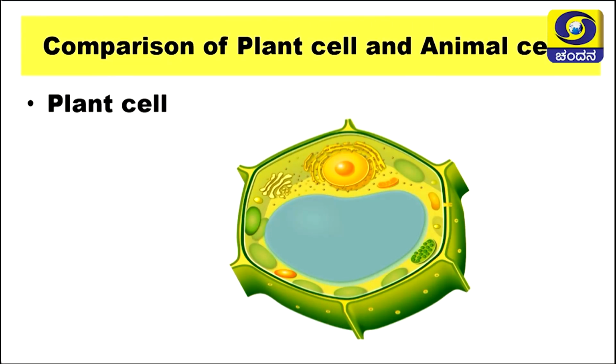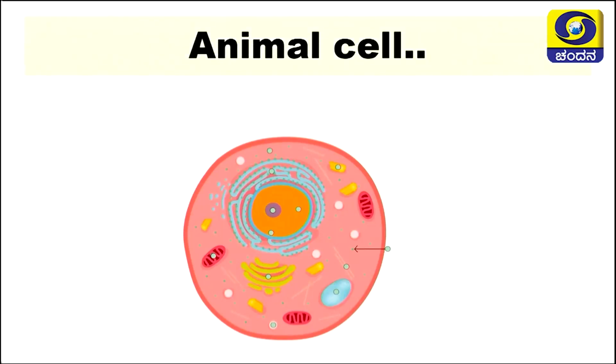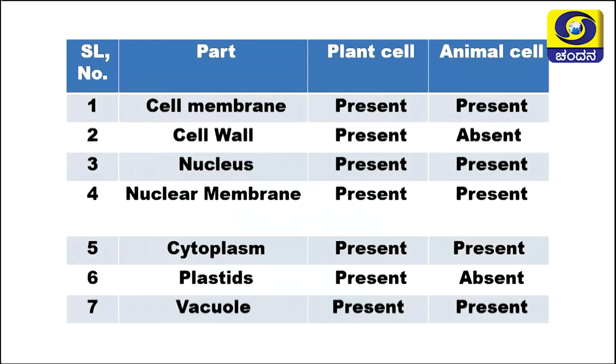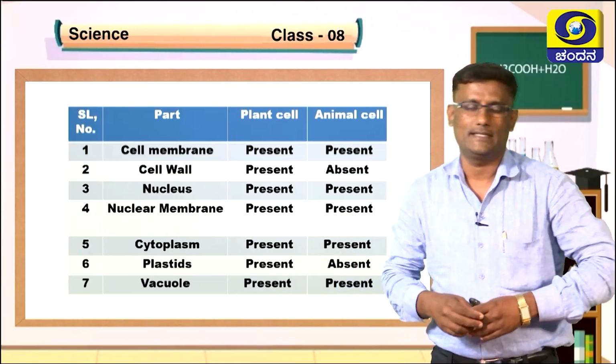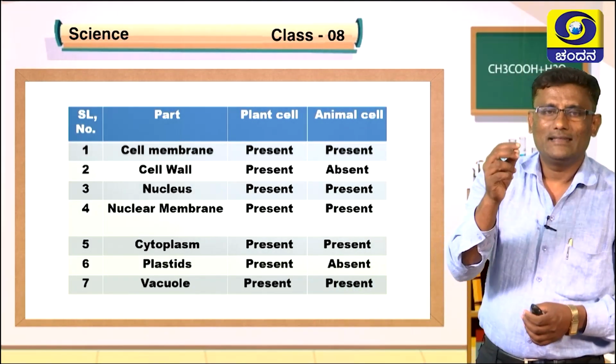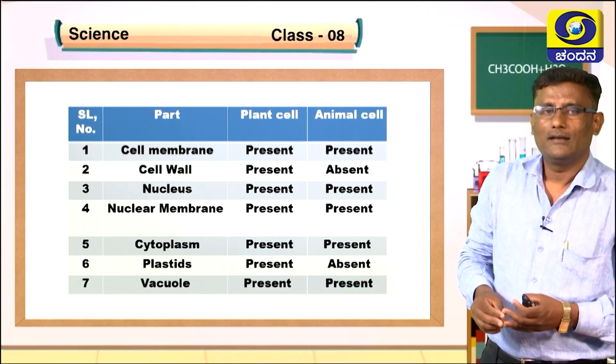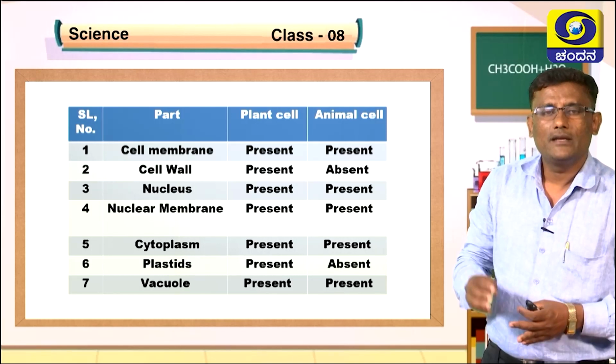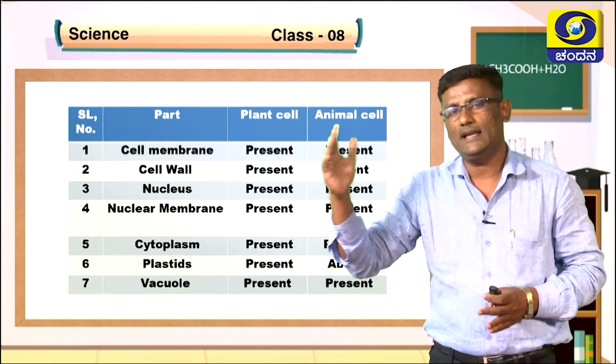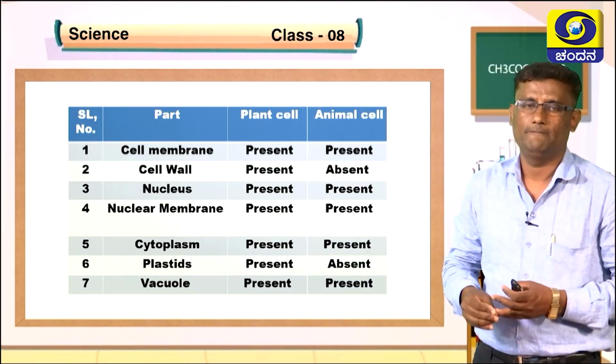My dear students, we will compare that plant cell with the animal cell. Here you can observe the plant cell, and this one is the animal cell, and finally we will compare the parts of a plant cell as well as the animal cell. The cell membrane, a living membrane, is present in both the plant cell as well as the animal cell.